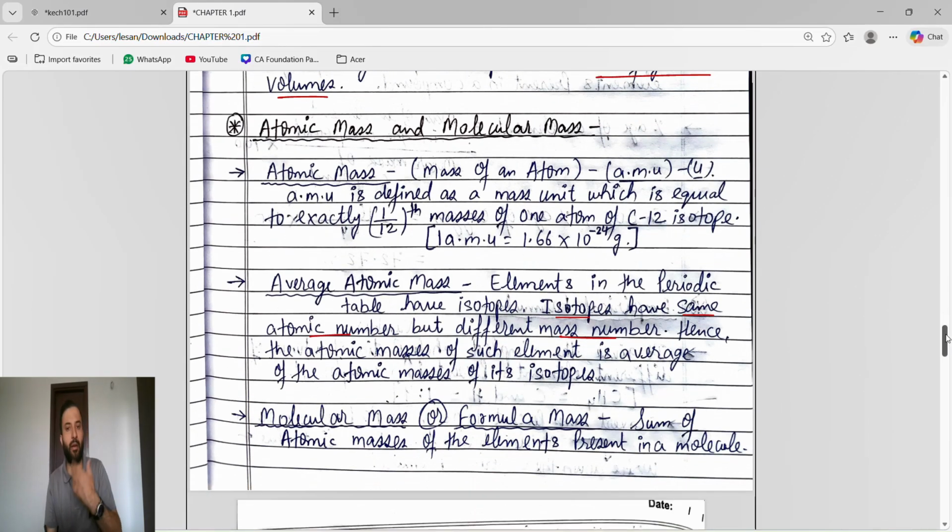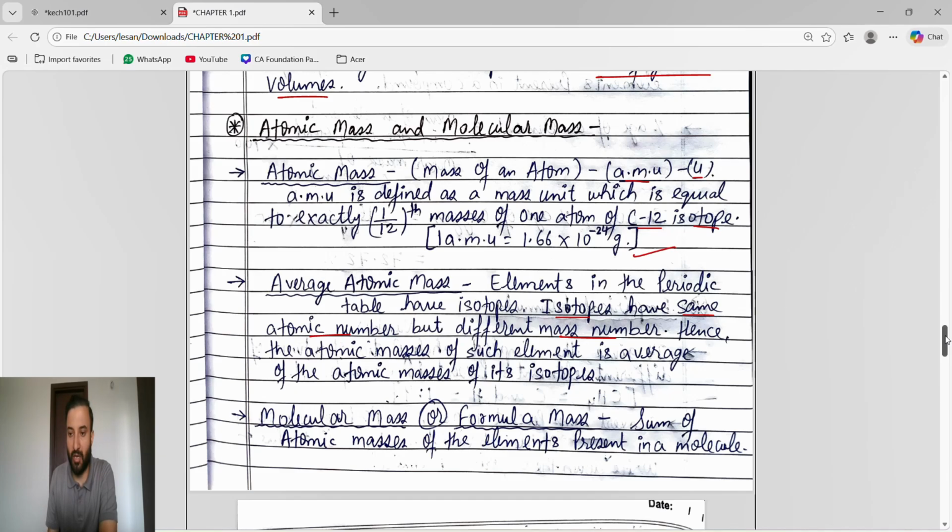Okay, atomic mass and molecular mass. Guys, atomic number we know and atomic mass we know. So atomic mass means the mass of an atom, which was represented in AMU but now it is represented in u. u means unified mass. Okay, so what is AMU? In the examination they can ask. One AMU is defined as a mass unit which is equal to exactly 1/12th the mass of one atom of carbon-12 isotope. This is your definition. So one AMU value is 1.66 × 10^-24 gram.